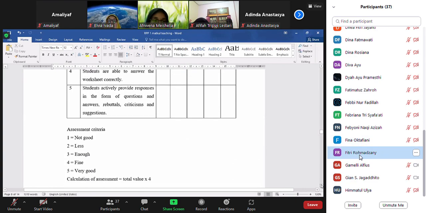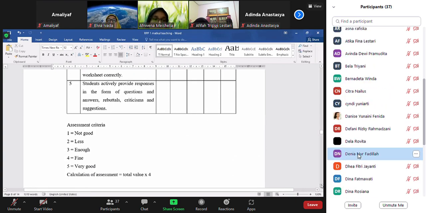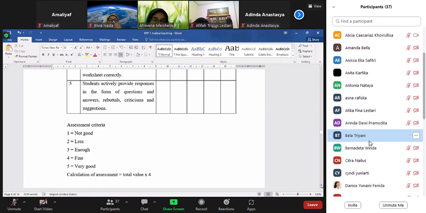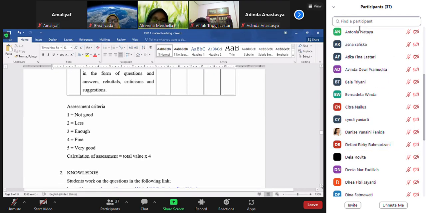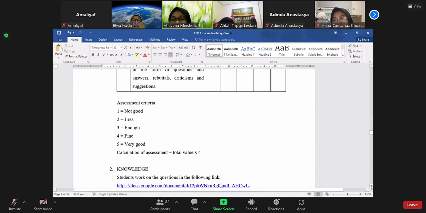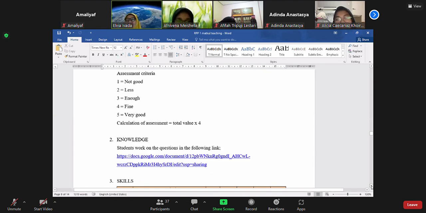Assessment criteria: 1 is not good, 2 less, 3 enough, 4 fine, 5 very good. Calculation of assessment: total value multiplied by 4.